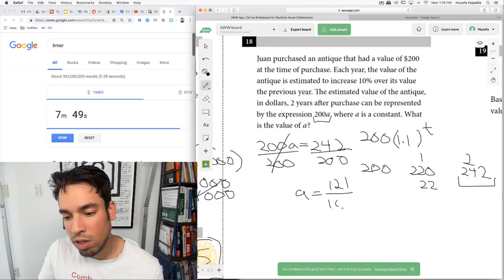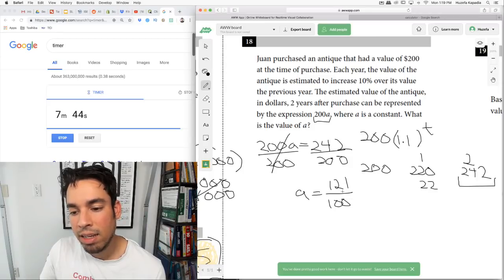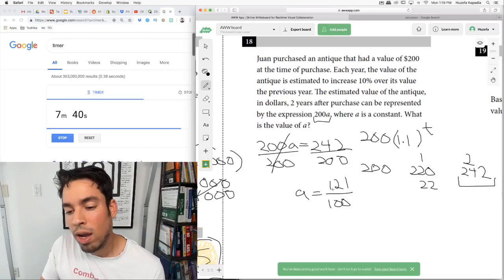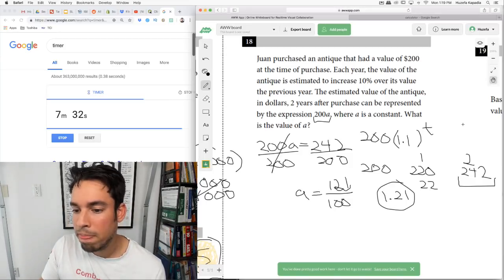121 over 100. And now I want to represent this as a, like, there's not even enough room to represent it like this. So any number divided by 100 is just moving the decimal 2 to the left. So this becomes 1.21. And that you can enter in the grid, no problem.